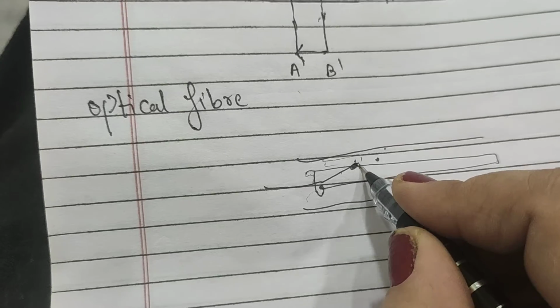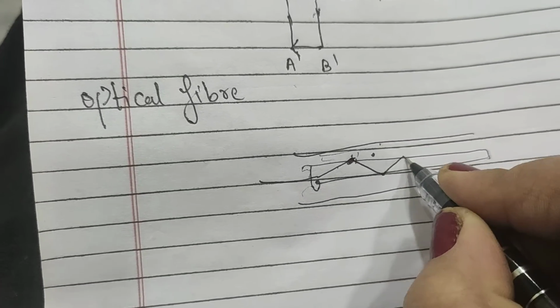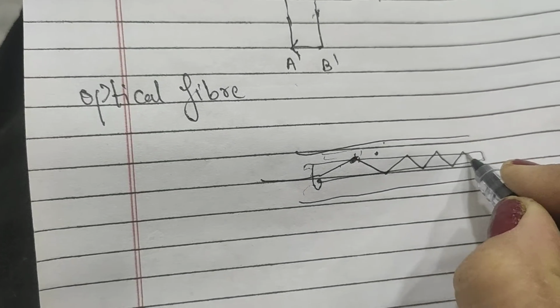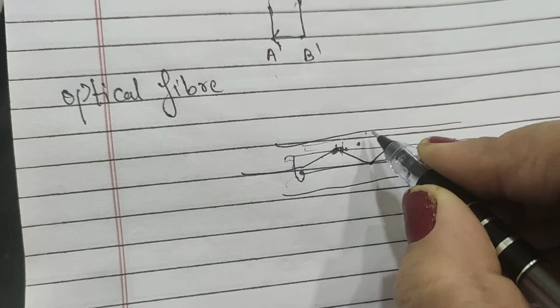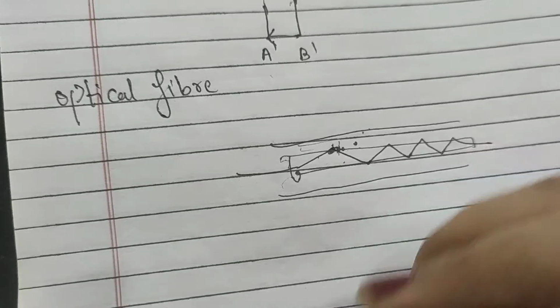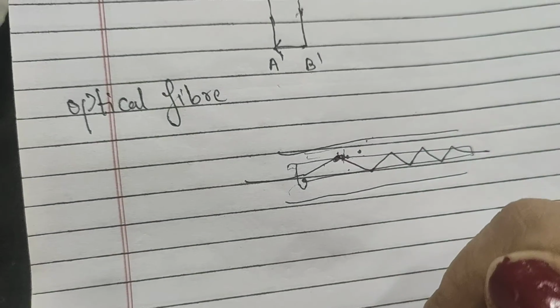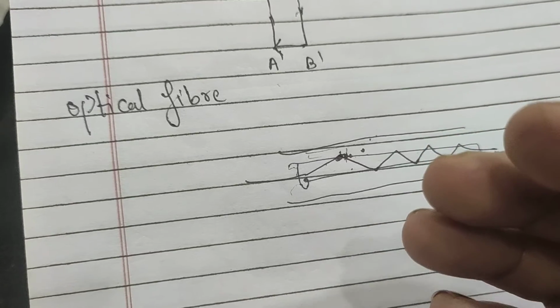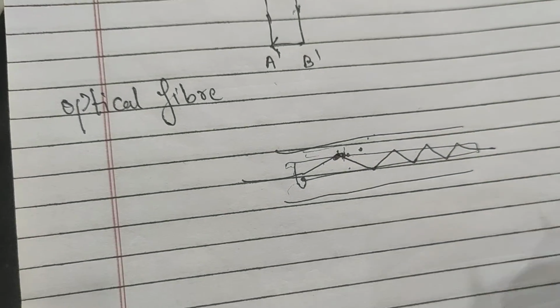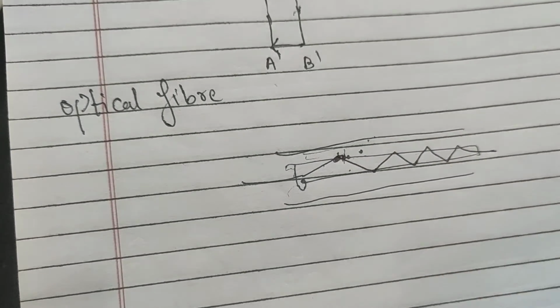So the light will be totally internally reflected, and there will be no loss of the signal, and the signal will pass straight. If somehow this interface is worn out, the next medium is rarer and it again absorbs all the radiations and avoids the losses. So optical fiber is a very huge invention for transmission and communication purposes.